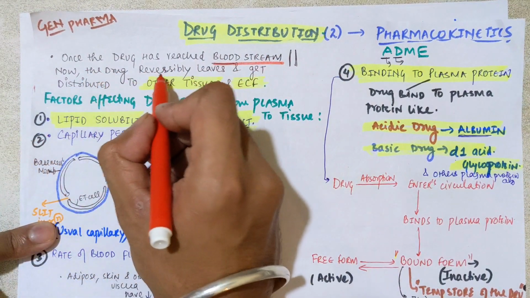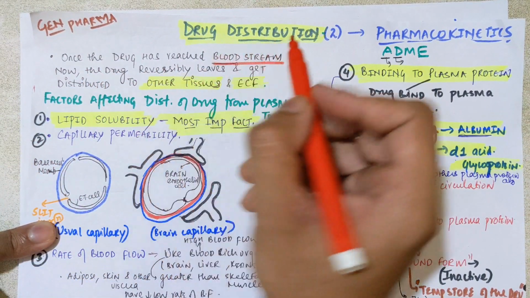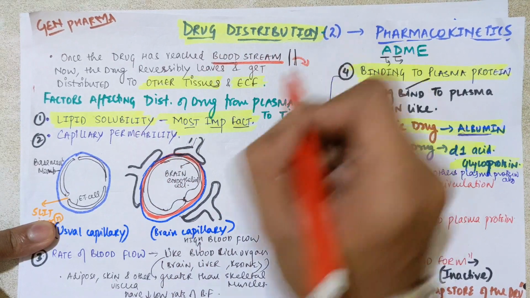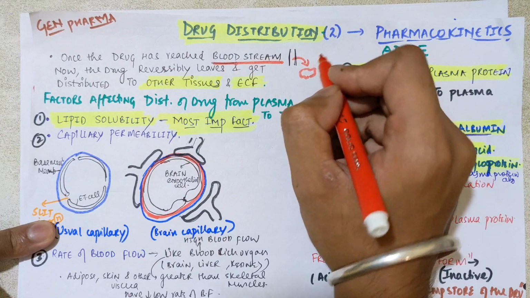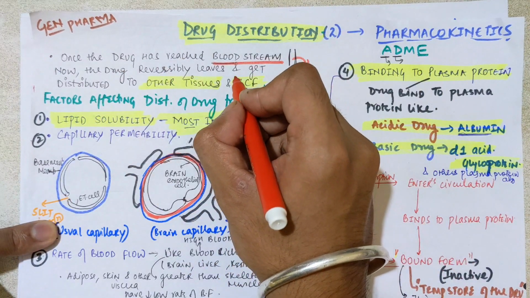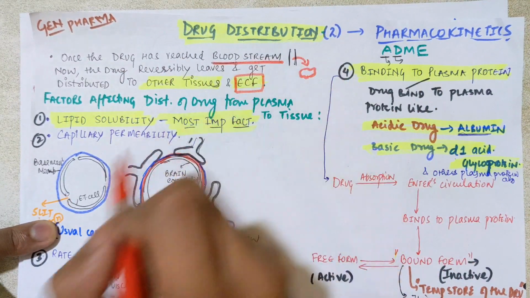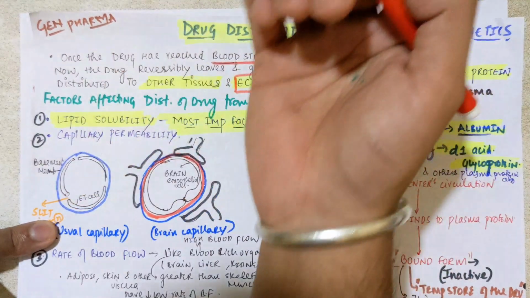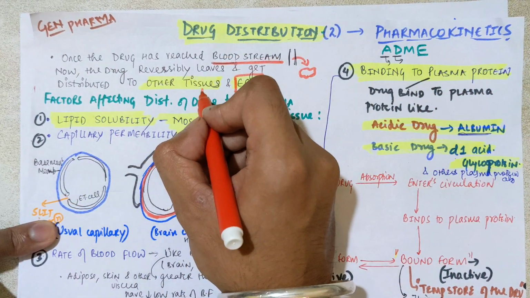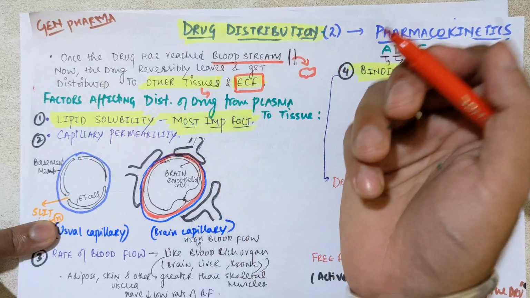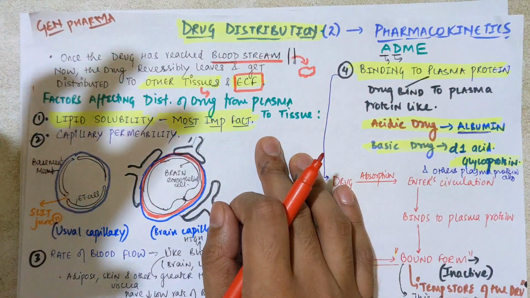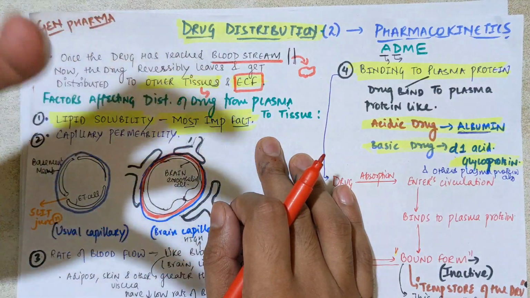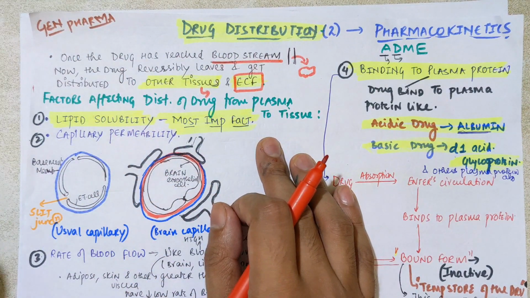Once the drug has reached the bloodstream, the drug reversibly leaves through the bloodstream and gets distributed into tissues. Tissues can be those present in the organs, and the extracellular fluids. The tissue can be any organ, like liver or brain. The drug is distributed to these organs for the action of the drug, where the action is to be performed. Clear?